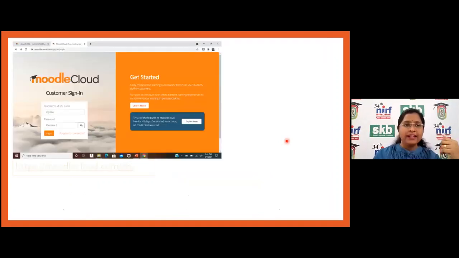So the one that is Moodle Cloud, through which you can create a free LMS, has some limitations. It is for 45 days, but you can access all the things here. You can enroll more than 100 students and create 50 courses. Through this Moodle Cloud, you can create your site and learn how to enroll the students, how to take quizzes, how to take assignments, and how to create your content on the Moodle website.